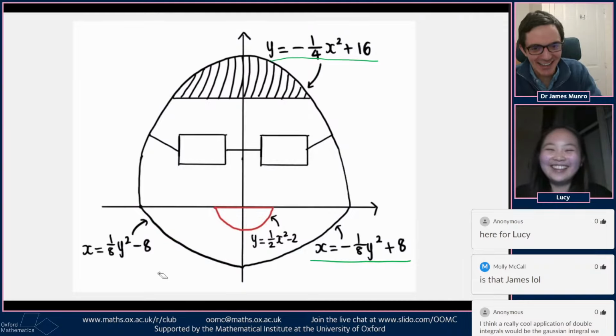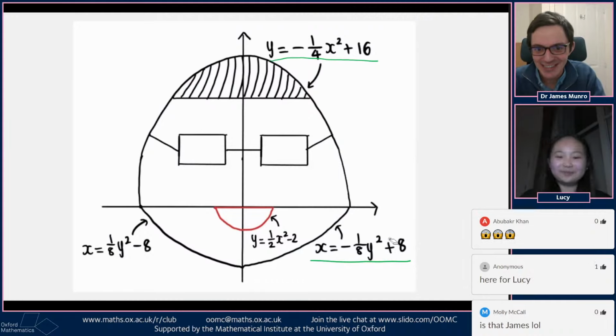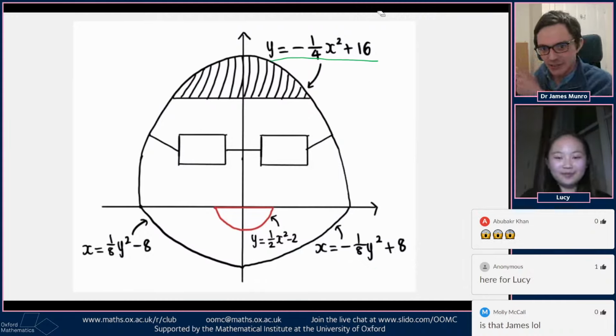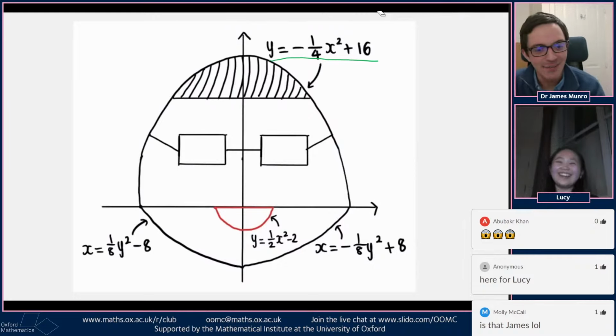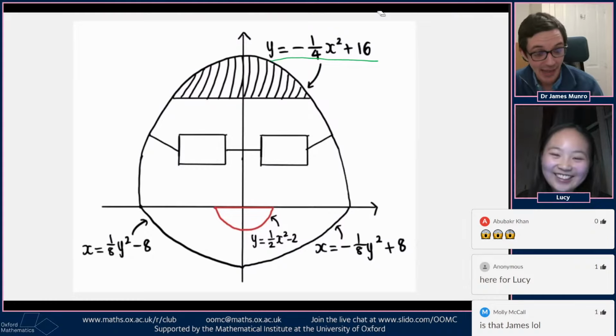Cool, right. Here is a challenge for the further reading. If I put this in the further reading, it means I need to upload this picture to the official departmental website. So that's happening later today. We've got this for you to work out the area of my face. And if you can work out the area of my face, given these edges of where it is in terms of x and y. Thanks, Lucy.